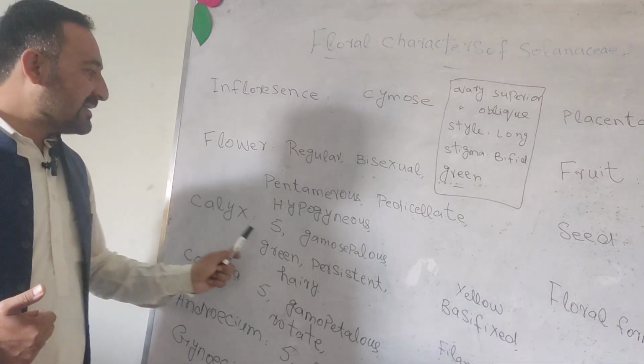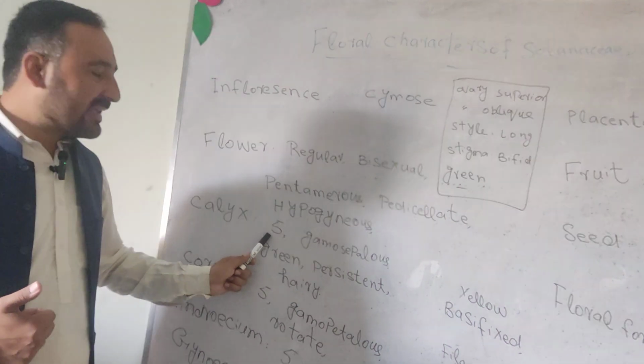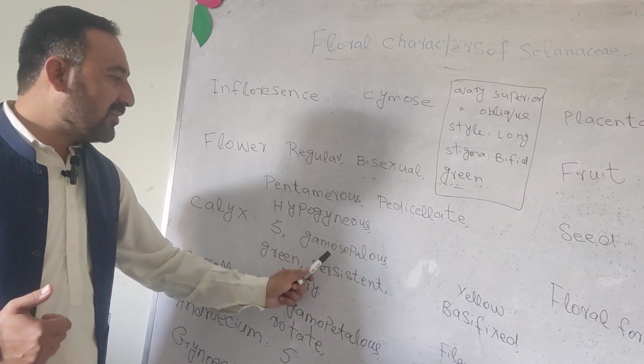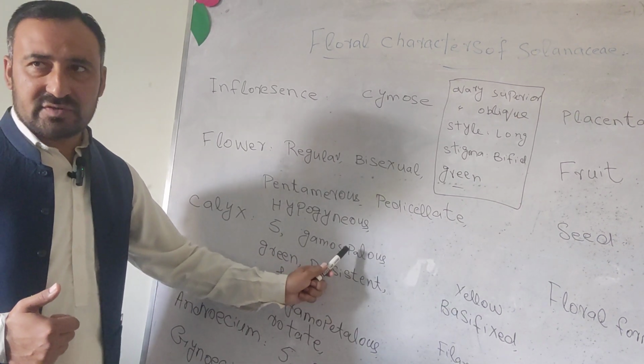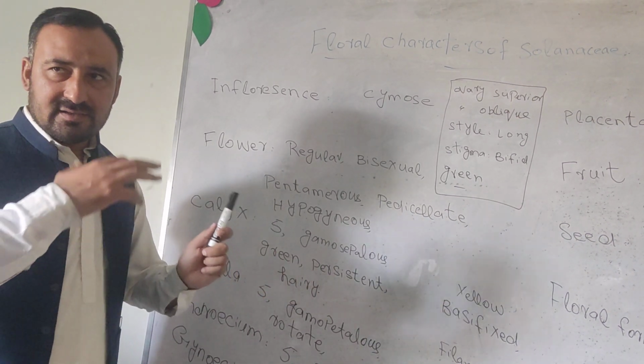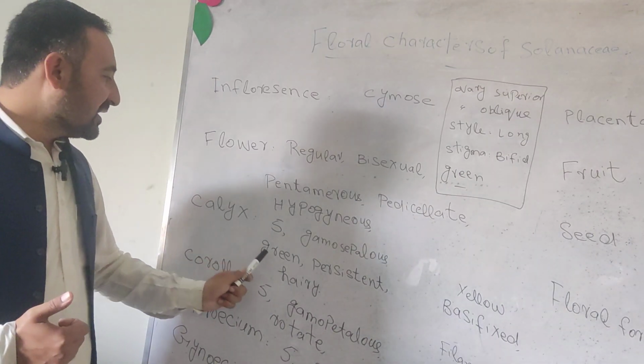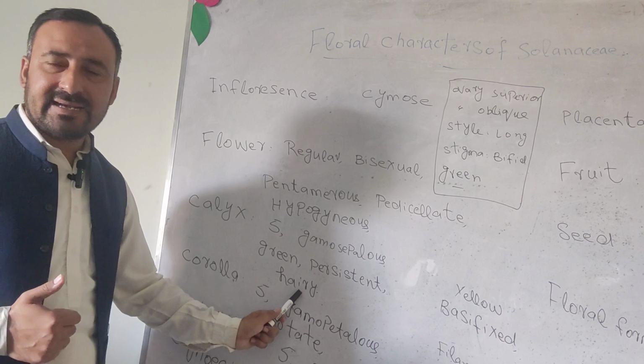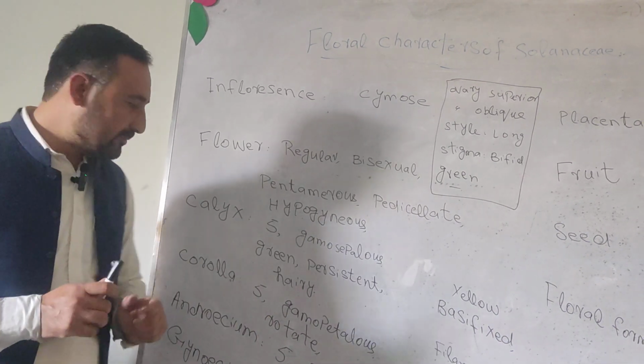Calyx. Sepals are 5. They are green in color. It provides protection to the flowers. Gamosepalous. Gamo means fused, and having rotate sepals. They are green in color and are persistent and hairy. It has smaller epidermal hairs on them.